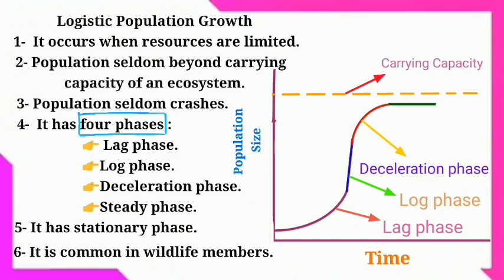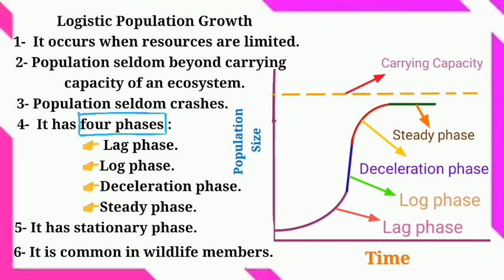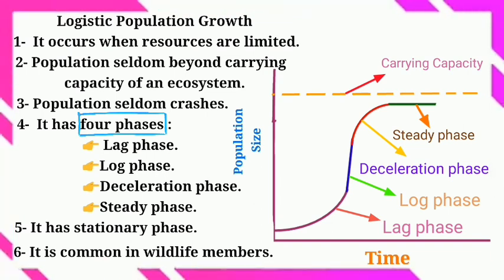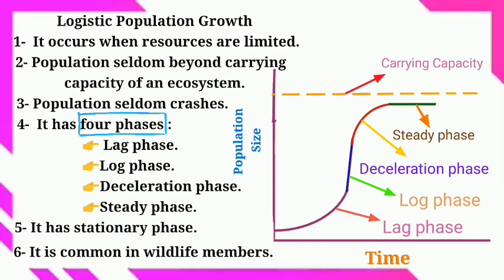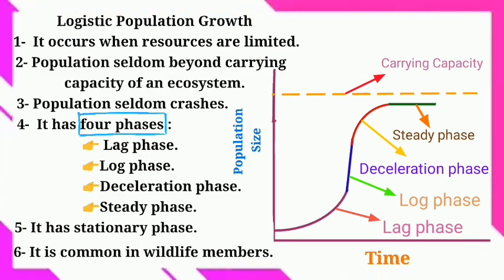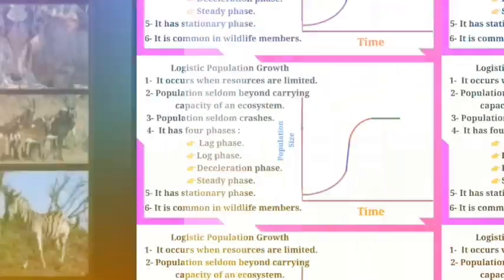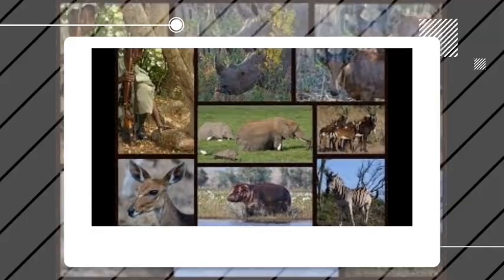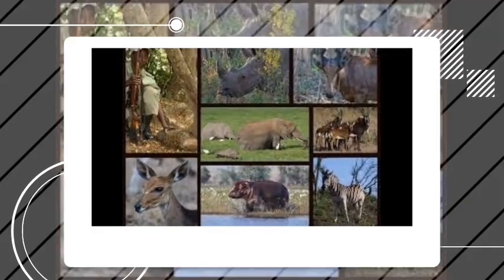In the deceleration phase, population growth slows down because resources are becoming limited. And in the stationary phase, or steady phase, population growth has stopped because the resources are now limited. The population has reached the carrying capacity. Logistic population growth is common in wildlife members.